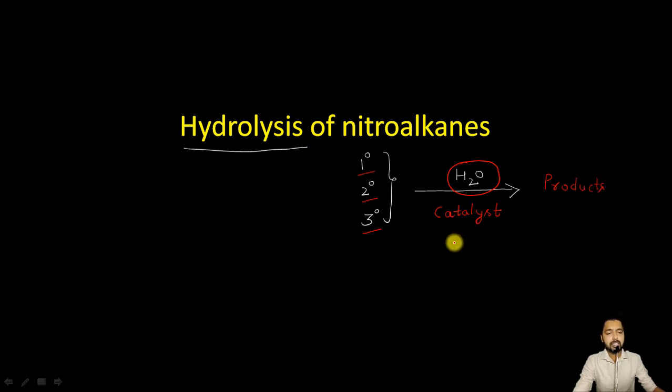And let us say in this hydrolysis reaction, the catalyst is the H positive ions that are coming from hydrochloric acid. So towards the end of this lecture, we will see what different kinds of products will be possible because of the hydrolysis of the nitroalkane molecules.